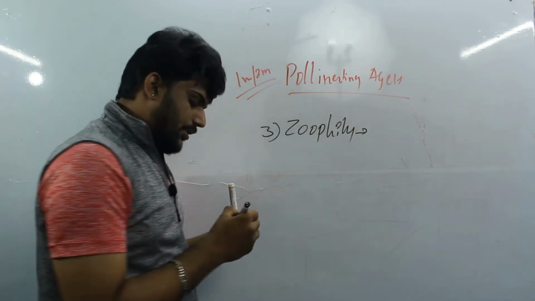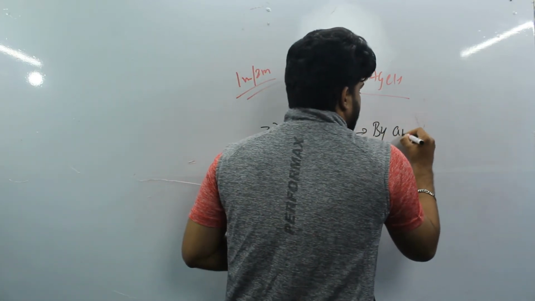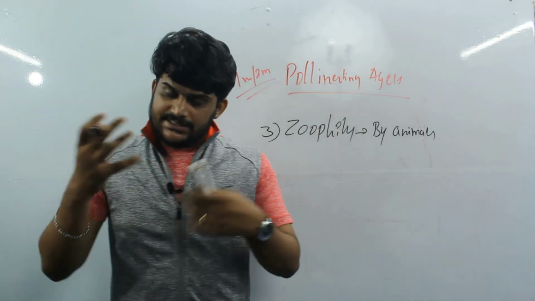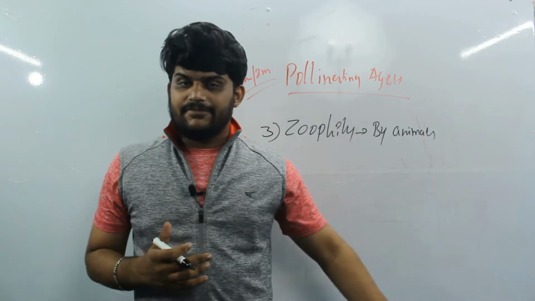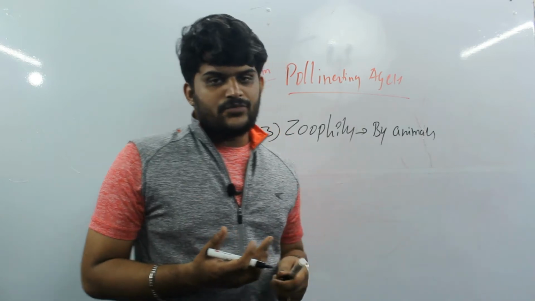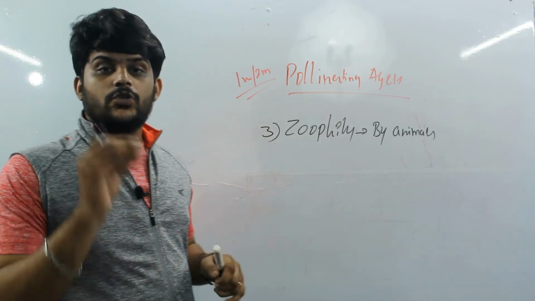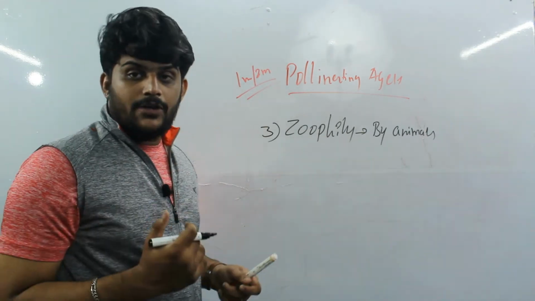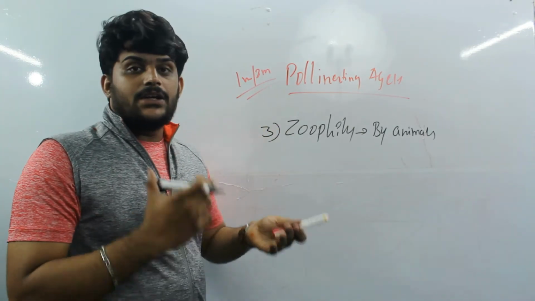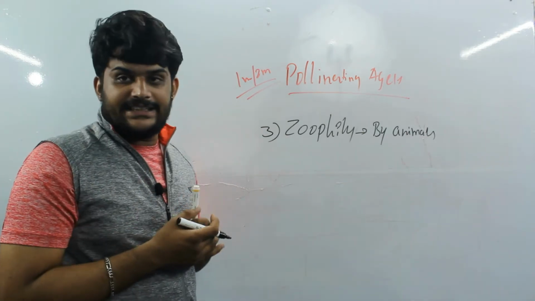Zoophily. Okay, what do you mean by zoophily? Zoophily is cross pollination that takes place by animals, like bees, birds, some mammals, butterflies, and moths. So a lot of individuals come under animals. Based on the particular animal, zoophily has been classified into 5 types, according to the animal which acts as the pollinating agent.